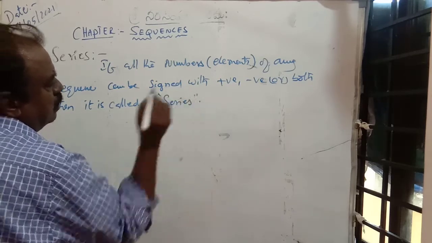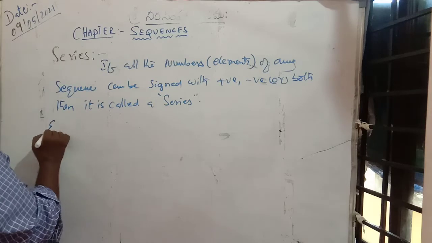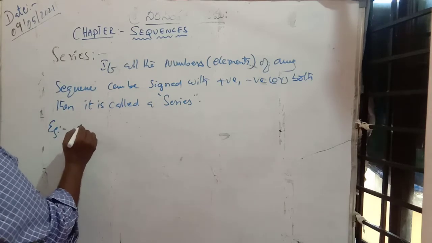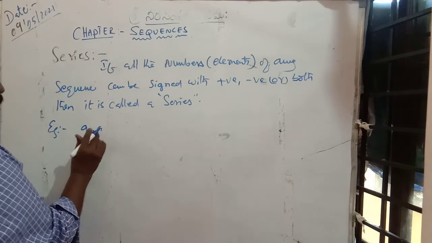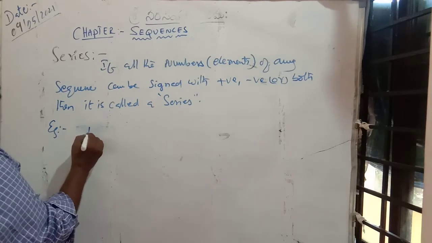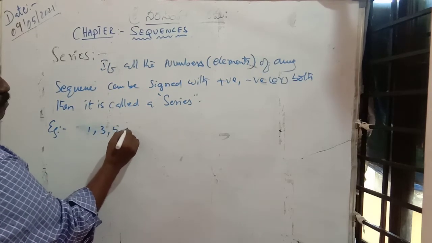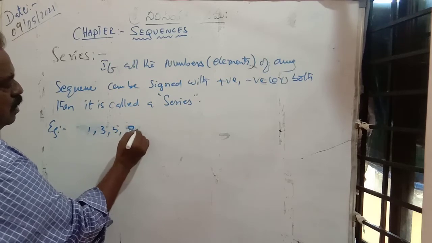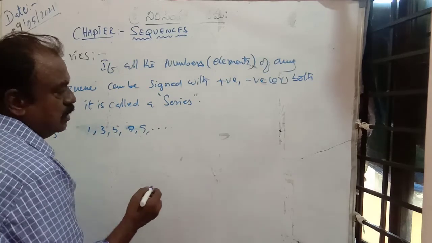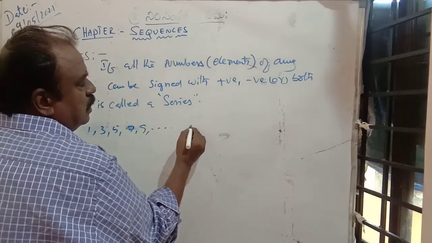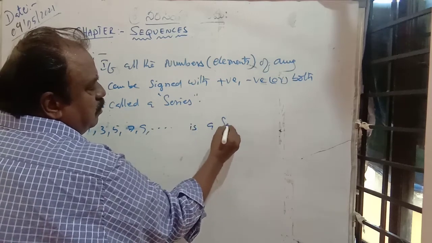For example, A1 comma, I will write it in numbers: 1 comma 3 comma 5 comma 7 comma 9 comma dash dash is a sequence. We know it well.